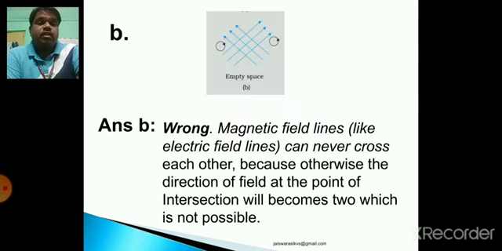See, for the second part, in this diagram, the magnetic field lines intersect each other, which is next to impossible. So part B is also wrong. What will be the appropriate answer? See, magnetic field lines, like electric field lines, can never cross each other, because otherwise the direction of the field at that point of intersection will become two, which is not possible. It is a violation of Ampere's circuital law. So this part B is also wrong.